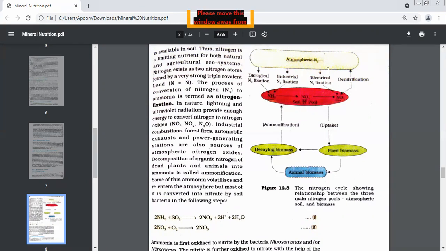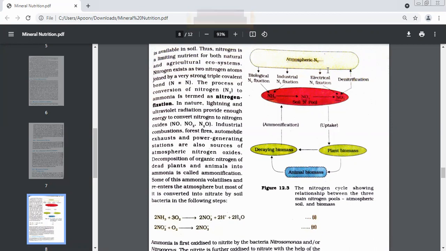Very good. What is the other bond that we have? Ionic bonds. Very good. So between these 2 atoms of nitrogen, which kind of bond is there? Covalent.